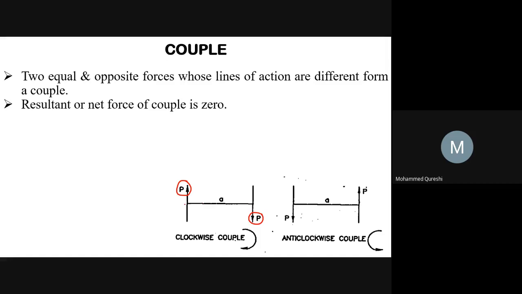Whose lines of action are different. This P force has line of action over here and this P force has line of action over here. Both forces are equal and opposite forces whose lines of action are different, then they form a couple. So remember one thing, the resultant or net force of a couple always remains zero. Hence, the couple acting on a body does not create any translatory motion of the body.